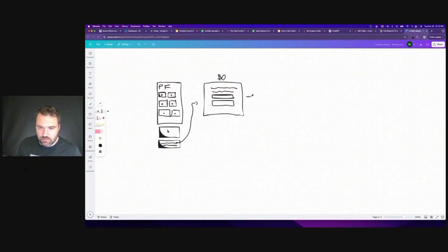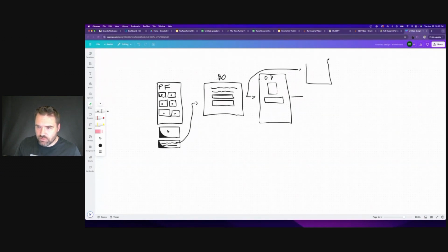They enter their email, they come over to a download page, call it download page, that is going to have that free PDF guide, whatever we create here. It's going to have a download button for them to get that. And they're also at that point, when they give us their email address, put into our email autoresponder. We'll call this AR. And this is the mechanism that is going to have automated email campaigns that go out.